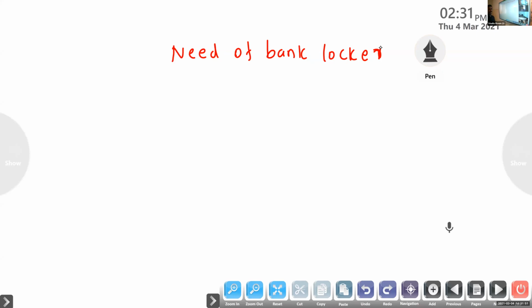The majority of customers are used to depositing their valuables in the locker. So it is safe. We can't believe anyone. No one is perfect. So it is best to deposit valuables in the bank. That is about the need of a bank locker.